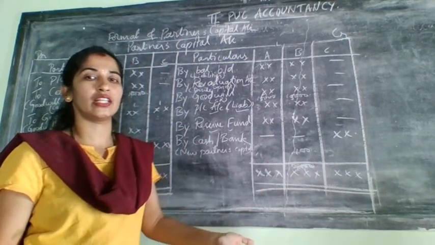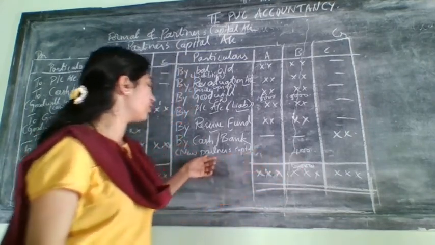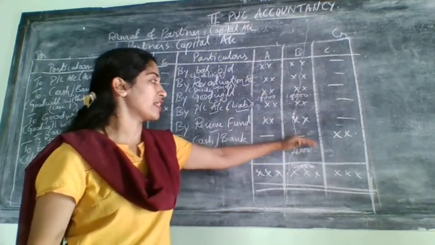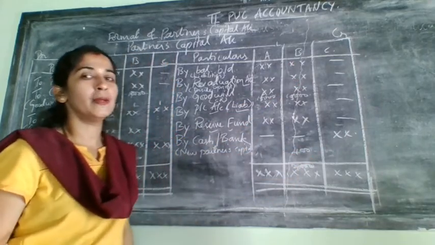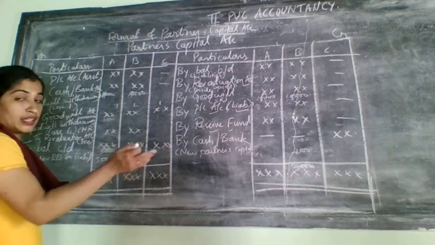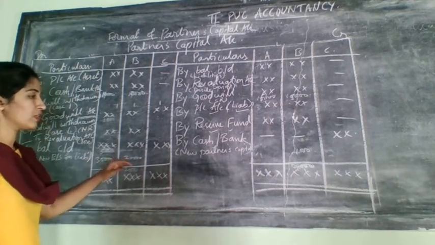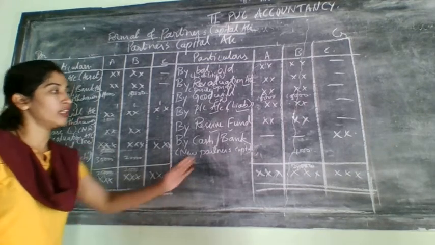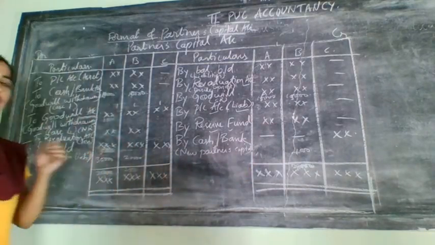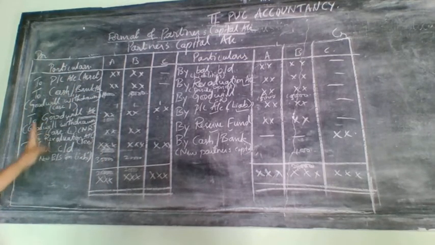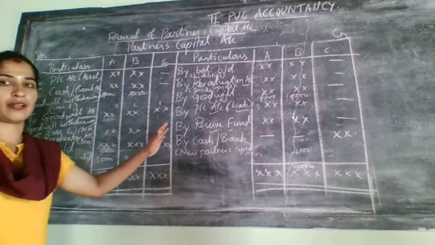So 1,000 extra he needs to add, and you write it for the partner who has less capital. For example, here we have taken B. B's capital is less than the minimum balance when the capital gets adjusted, so that time you need to write it on the credit side. I will tell you about this when I do that problem. That means 3 adjustments will come in the partners' capital account.